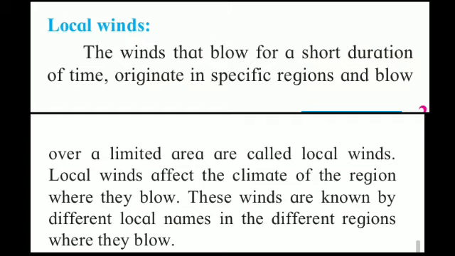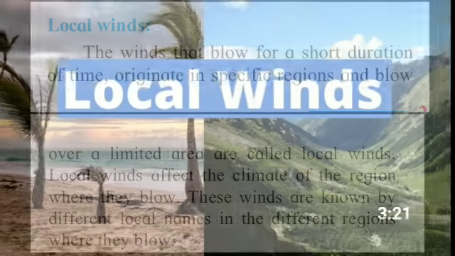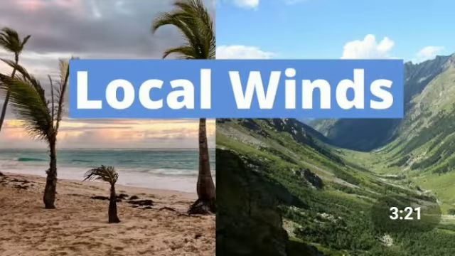These winds are known by different local names in the different regions where they blow. Now see the explanation. Student, as we have seen, planetary winds cover a large area on the earth's surface, right? But local winds blow only for a short time.